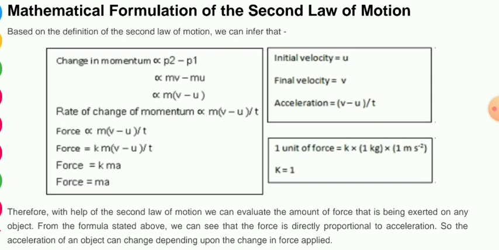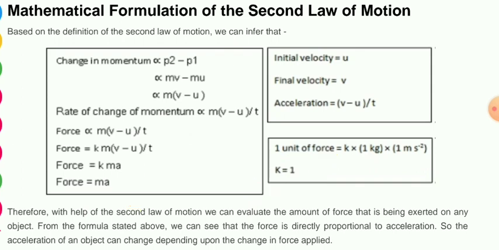Now if everything is 1, let the force be 1 unit, the mass be 1 kg, and the acceleration be 1 meter per second square, then the value of k is 1. By putting the value of k as 1 here, we get force equals ma.